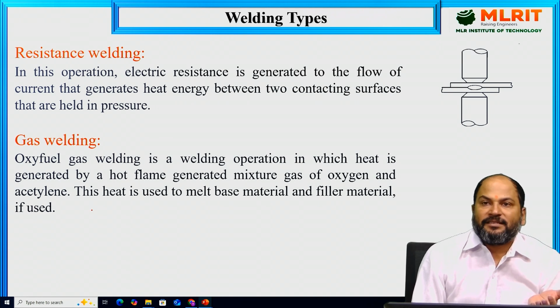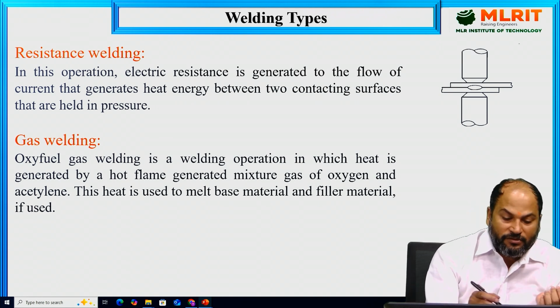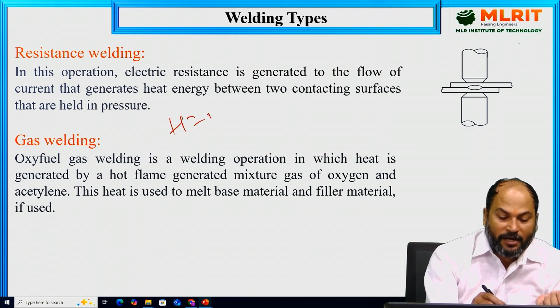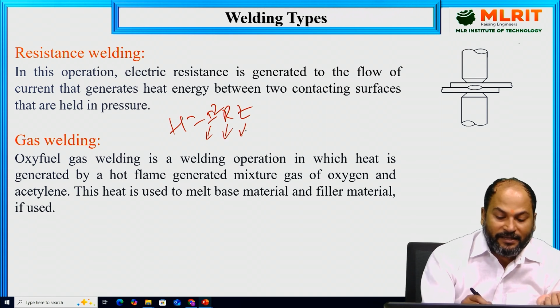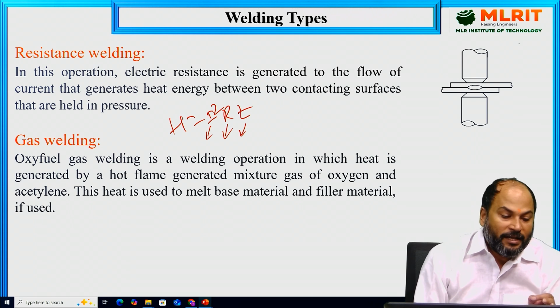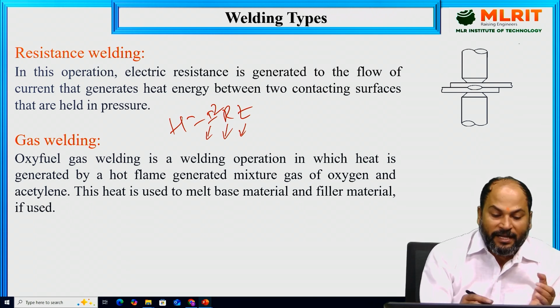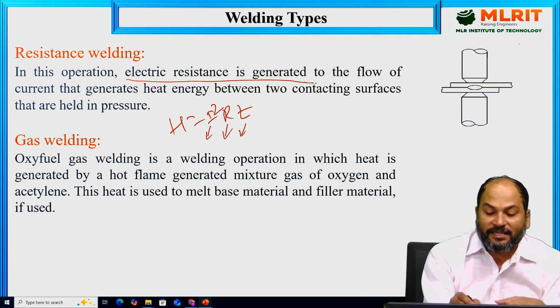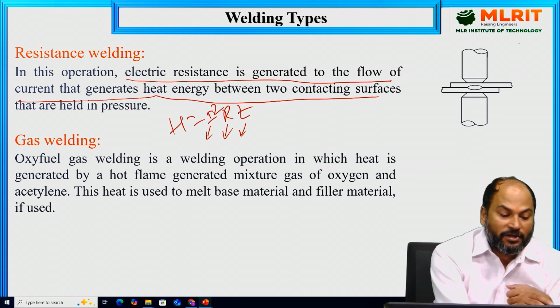Next is resistance welding. In resistance welding, Joule's law is used. What is Joule's law? H is equal to I square RT. I is the current passing through the circuit, R is the resistance, and T is the time for which the current is flowing. Resistance welding is based on this fundamental. So what happens in this operation? Electric resistance to the flow of current generates energy between the contacting surfaces.